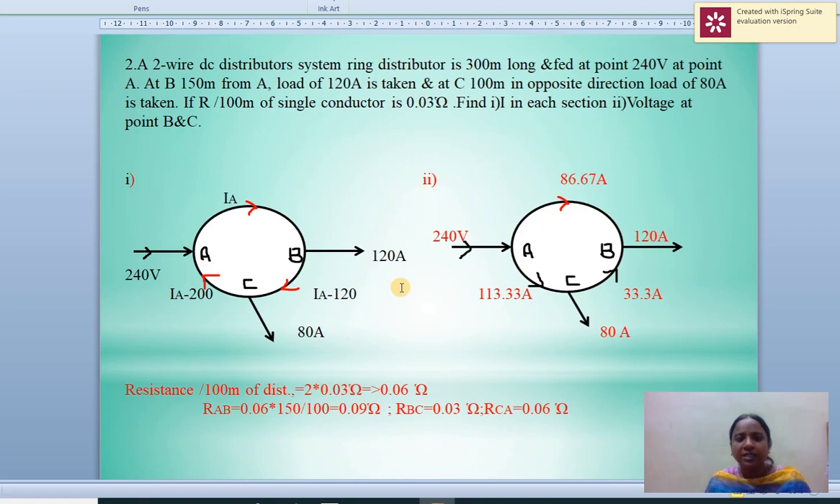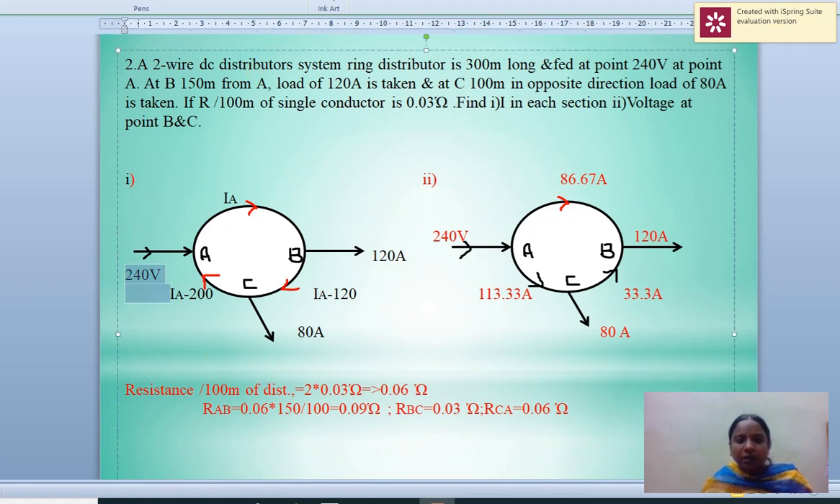Next is a two-wire DC ring distributor. It is 300 meters long, fed at point A with 200 volts. At B, 150 meters from A, a load of 120 amps is taken, and at C, 100 meters from A in the opposite direction, a load of 80 amps. We want to find the current in each direction and the voltage at points B and C. The resistance per 100 meters of distributor is given. This is the required diagram.